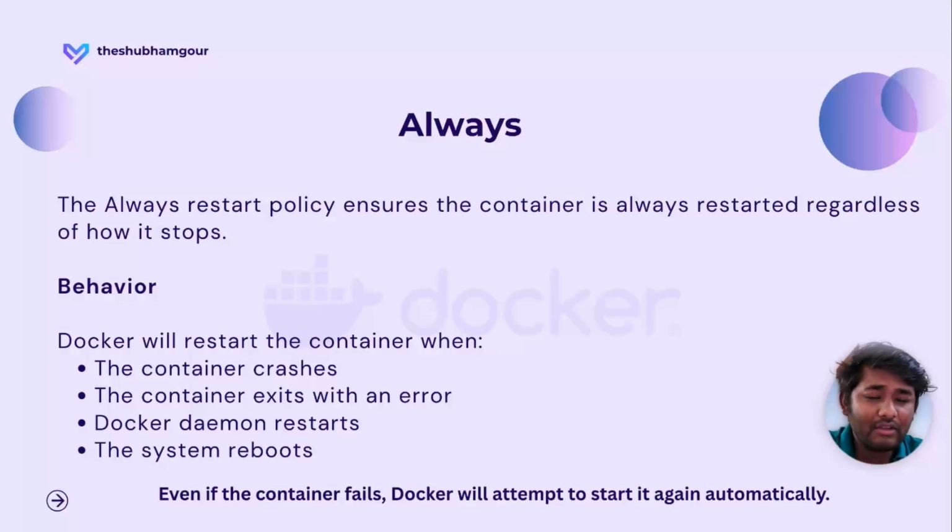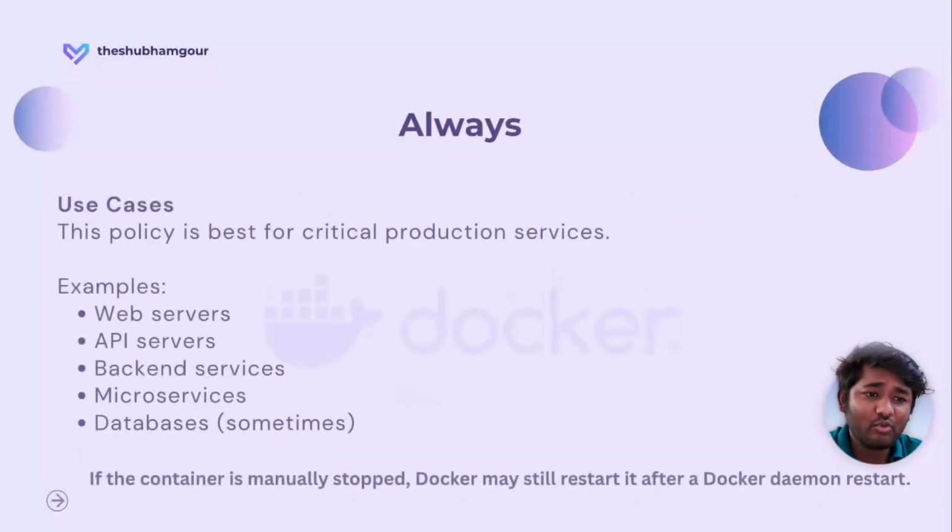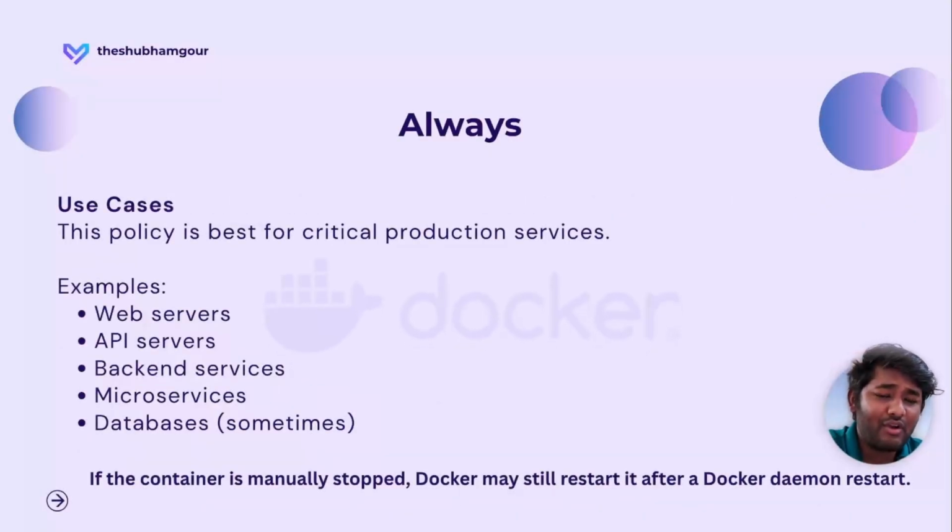In the coming video, I will show you a practical hands-on for all 4 policies, which will give you clarity on how things are performed. Right now, let's move forward. So what are the use cases of the always restart policy? This policy is best for critical production services. For example, you can utilize the always restart policy for web servers, API servers, backend services, microservices, and databases, wherever you need uptime and availability, right?